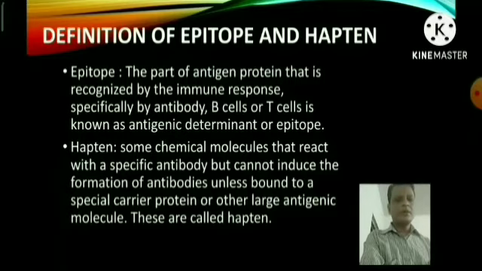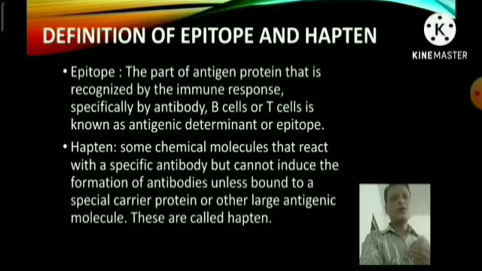Now the haptens. Some chemical molecules react with a specific antibody but cannot induce the formation of antibody unless bound to a special carrier protein or other large antigenic molecule. These are called haptens. Actually, a hapten is a very small molecular weight lipid. Most very small molecular weight lipids act as haptens, but these lipid molecules are not enough to stimulate the immune response. But when this small molecular weight lipid combines with some carrier protein, then it becomes an antigenic agent.